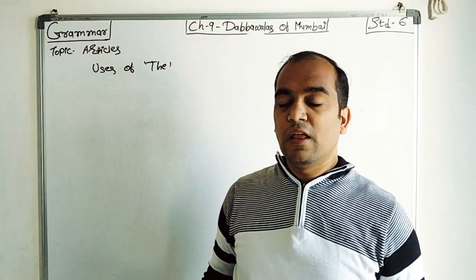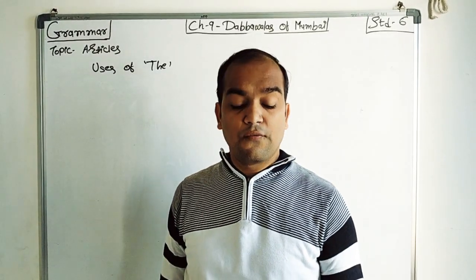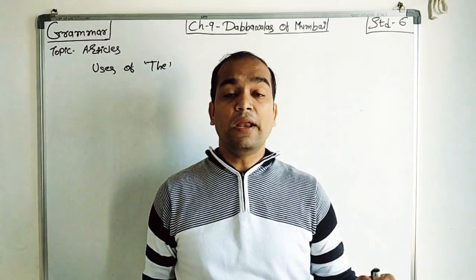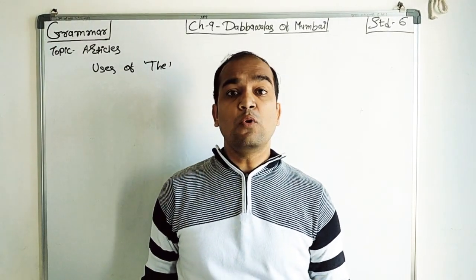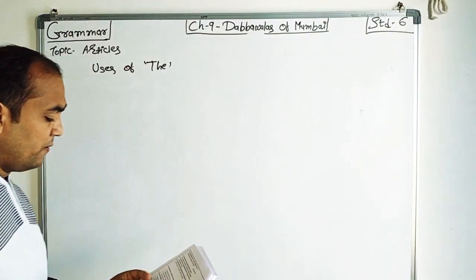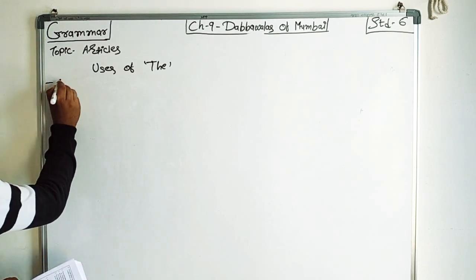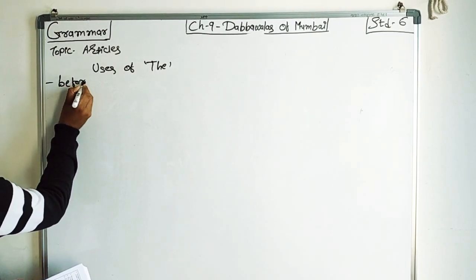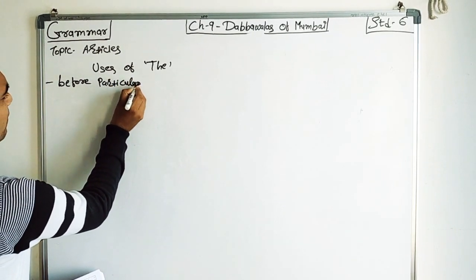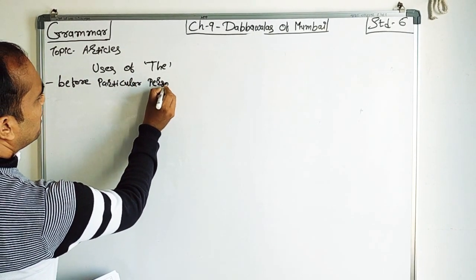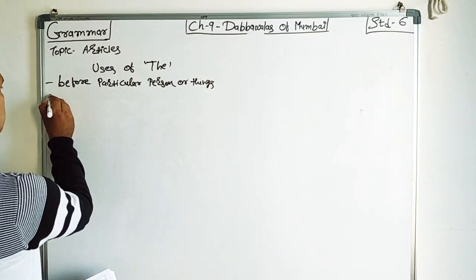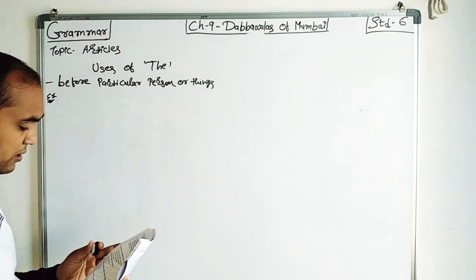Now students, the last article is uses of the. So you have a doubt, sir, where we have to use the. Now it is used before a particular person or thing, right? Number one is before a particular person or things.